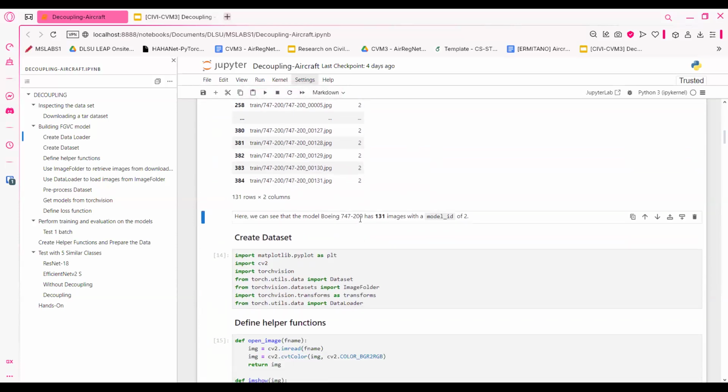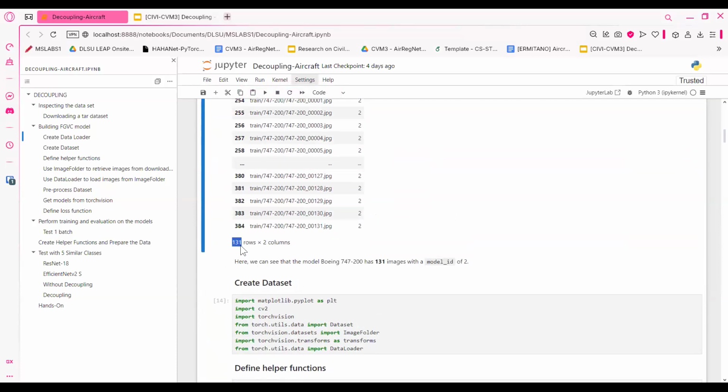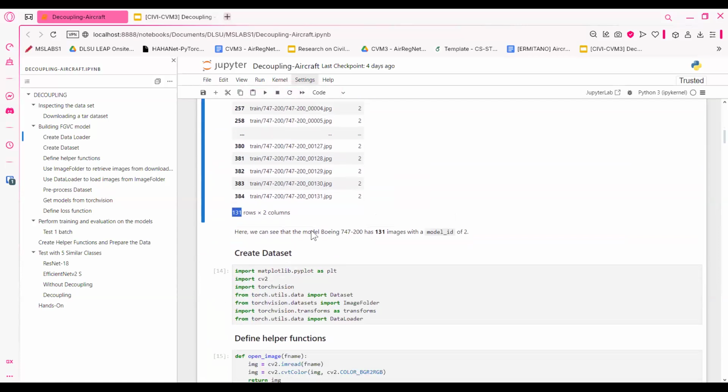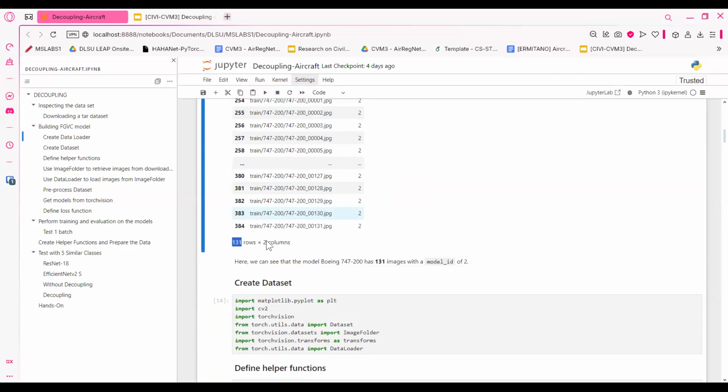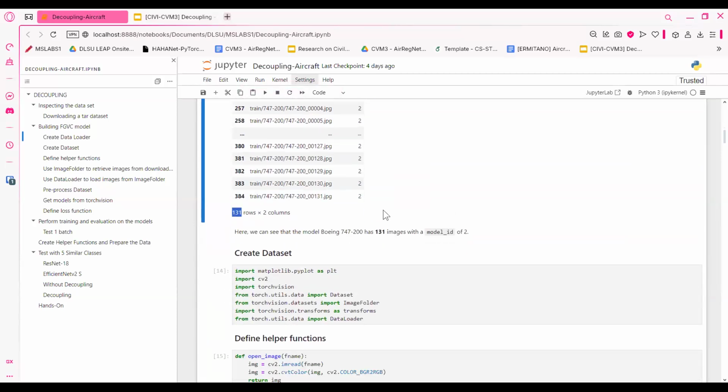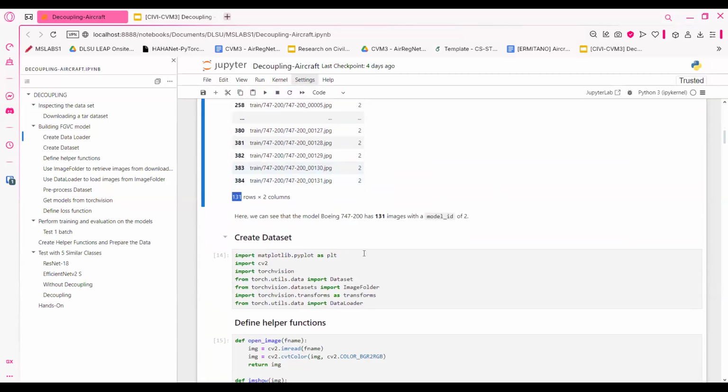Here I have 131 images from the Boeing 747-200, which is evident in this one. So not that many images for one subclass, but this will do for the workshop, just so we can save some more time.